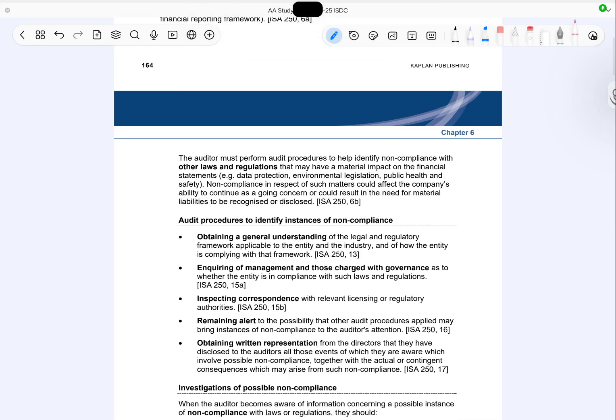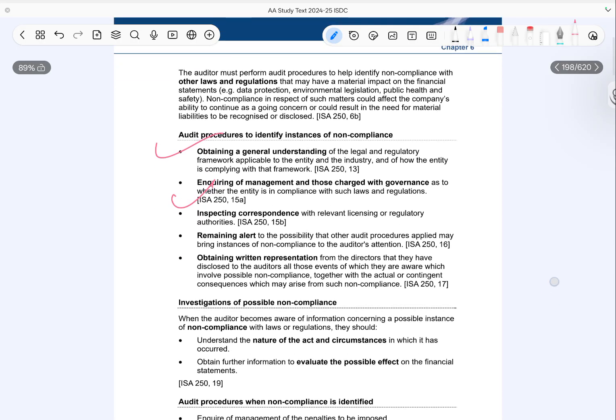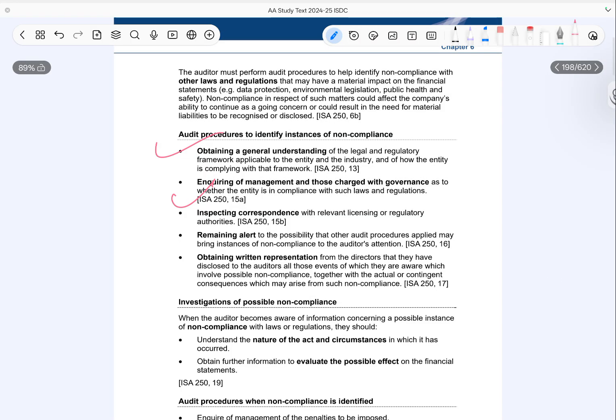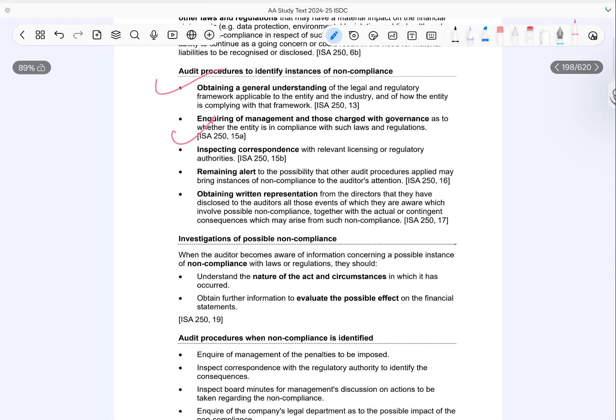Okay, so let's talk about the audit procedures to identify non compliance. The auditor should first obtain a general understanding of the legal and regulatory framework applicable to the entity and its industry. They should then inquire with management and TCWG about whether the entity is complying with these laws. The auditor may also inspect correspondence with regulatory authorities for any indications of non compliance. Written representations are also obtained from management, confirming that all known cases of non compliance have been disclosed.